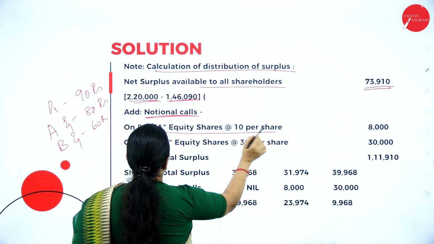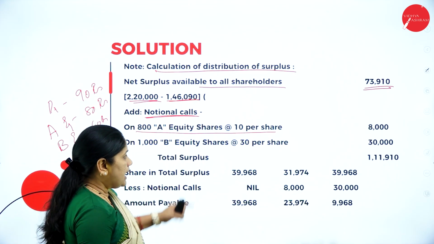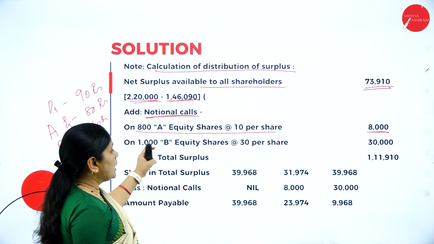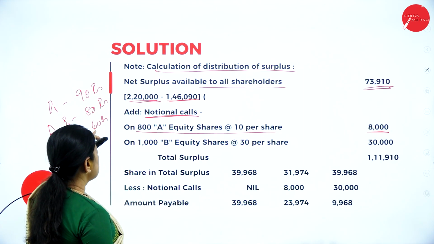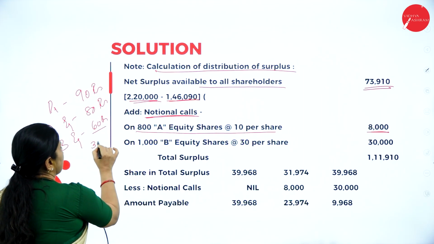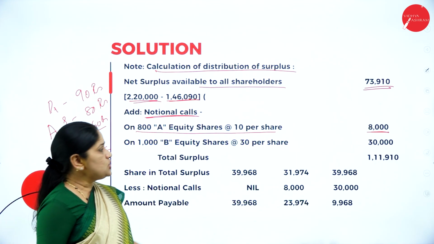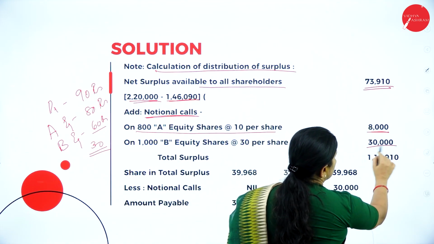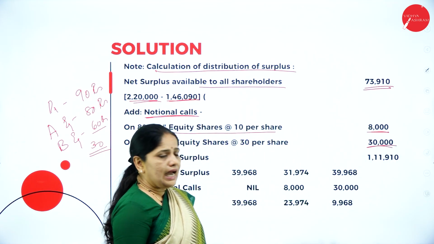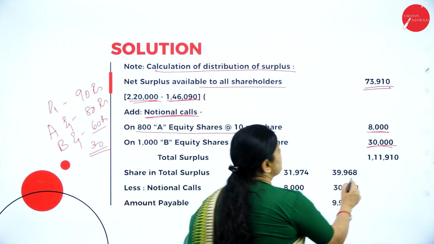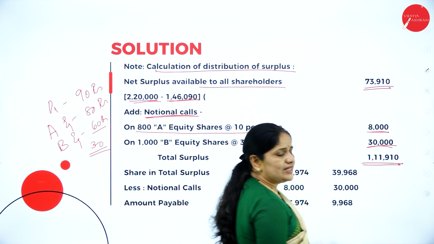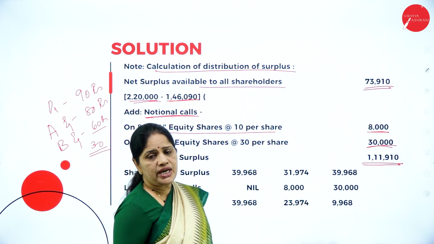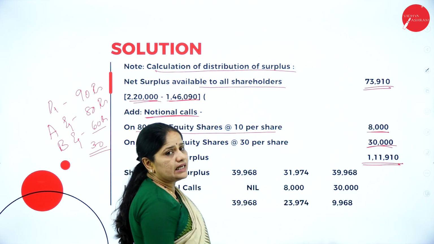So that 10 rupees, I assume that it is being collected from the equity shareholders. So on 800 A equity shares at 10 rupees per share, it is 8,000 rupees. Then on 1000 B equity shares, 90 minus 60 comes up to 30 rupees. So on 1000 shares, if I am collecting 30 rupees, the total will be 30,000. So when I add all this, including the notional calls, I get a total of 1,11,910 rupees.